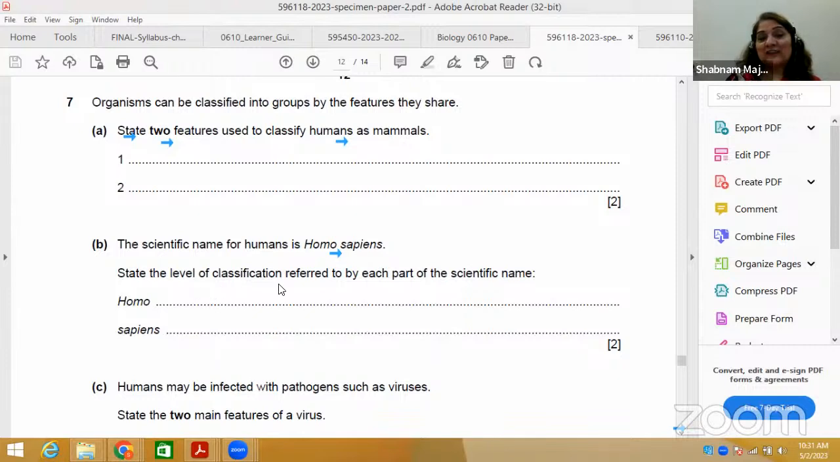Or state the level of classification. Homo genus ka matlab hota hai they have structured resemblances, but they cannot interbreed to produce fertile offspring. But in case of sapiens, species ki definition you must be knowing. They have structured resemblances as well as morphologically. Morphology means apparently, morphologically, physiologically, they can interbreed to produce fertile offspring.